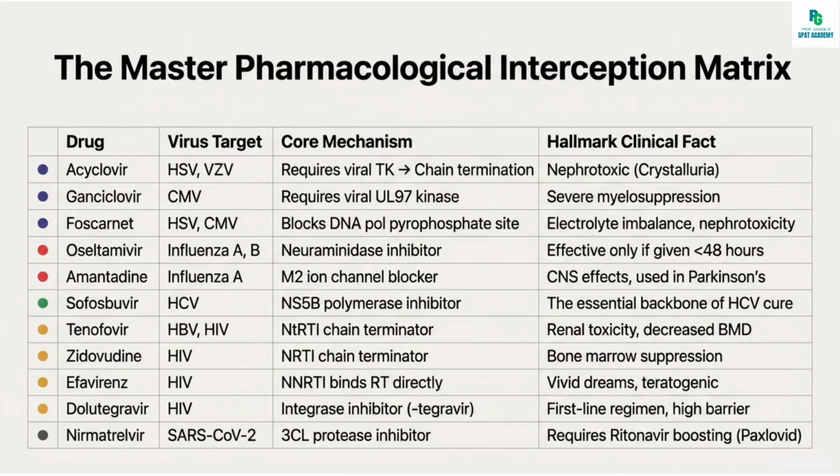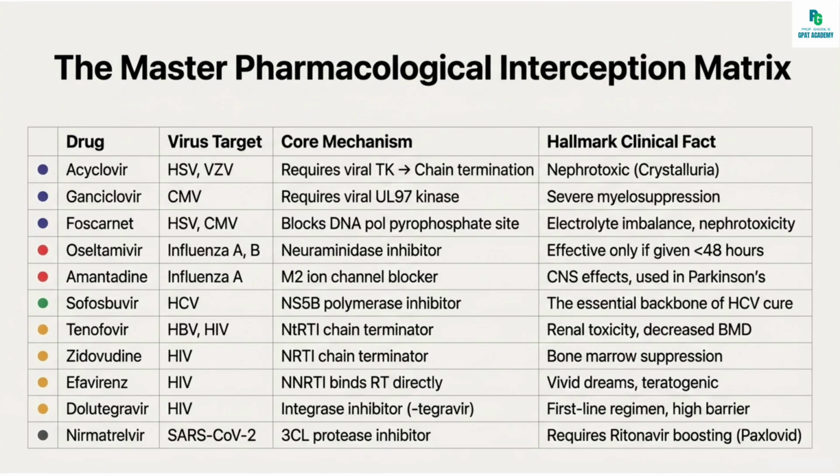Now we will discuss the pharmacological interception matrix. Acyclovir has HSV and VZV as virus target. Core mechanism is chain termination and hallmark toxicity is nephrotoxicity. Ganciclovir virus target is CMV. Core mechanism is that it requires viral UL97 kinase. Hallmark is severe myelosuppression. Foscarnet virus target is HSV and CMV. Core mechanism is that it blocks the DNA polymerase pyrophosphate site. Hallmark is electrolyte imbalance and nephrotoxicity.